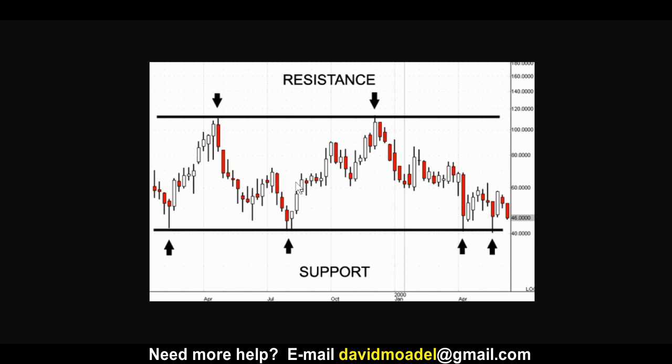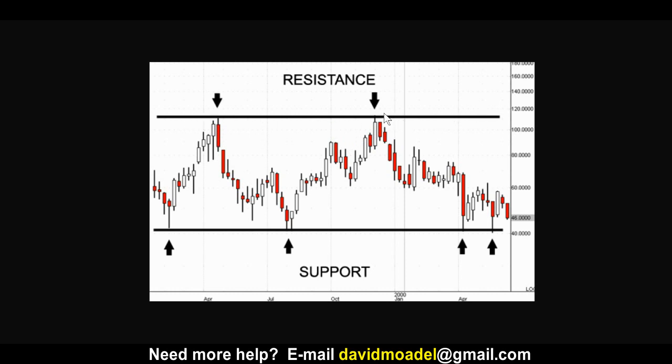What about the swing highs? Well, there aren't as many here that you can connect, but that's okay. As long as you have at least 2, you can connect the swing highs. In this case, I'm including the wicks, the lines at the ends of these candlesticks. Some people do not include the wicks. That's okay, you can include only the bodies. But here we are connecting the wicks. When you connect at least 2 swing highs with a straight line, that's called a resistance line.